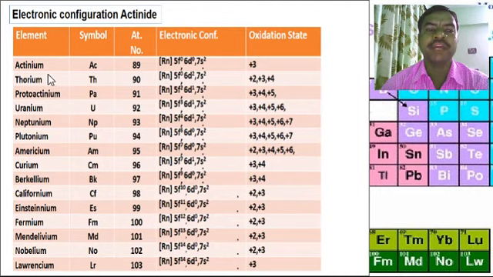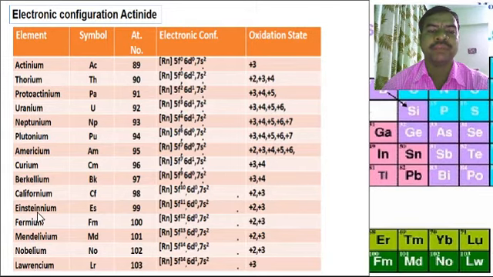The names of the actinide elements: actinium, thorium, protactinium, uranium, neptunium, plutonium, americium, curium, berkelium, californium, einsteinium, fermium, mendelevium, nobelium, and lastly lawrencium.